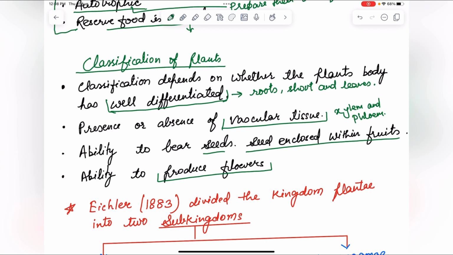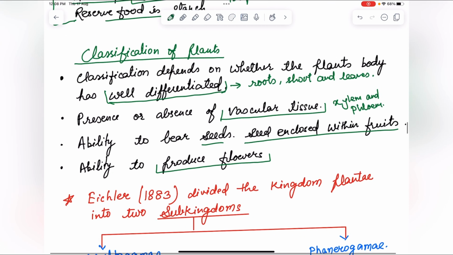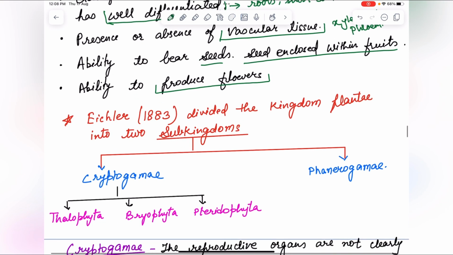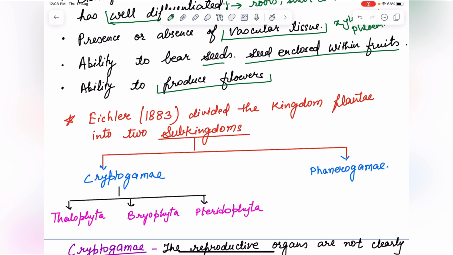Those plants which can produce flowers are kept in different groups, and others which cannot produce flowers are kept in different classes. Now Eichler in 1883 divided the kingdom Plantae into two sub-kingdoms. So what are these? Cryptogamia and Phanerogamia. Cryptogamia has three divisions: Thallophyta, Bryophyta and Pteridophyta.